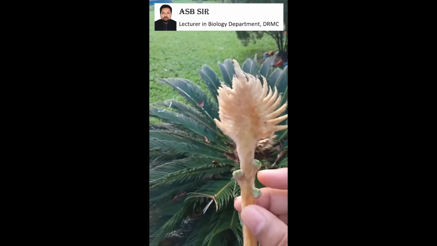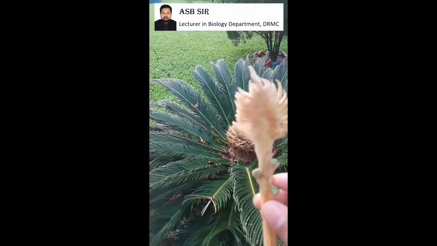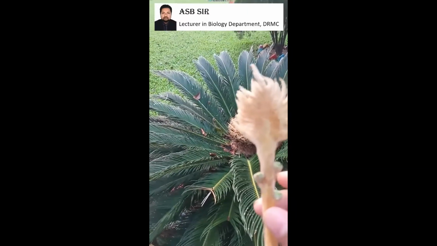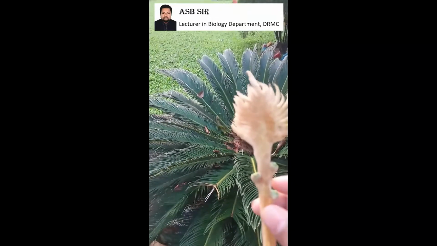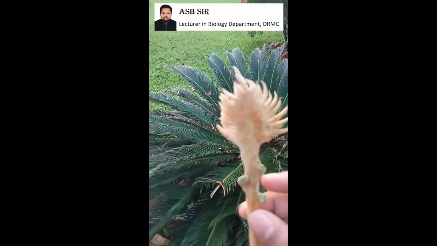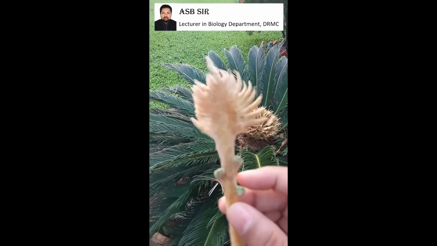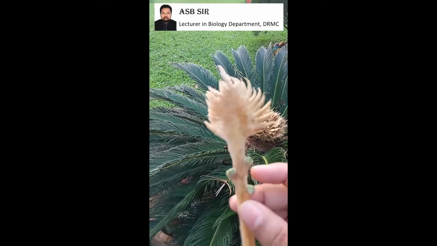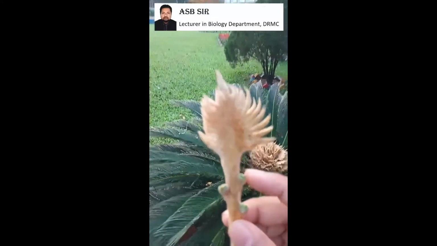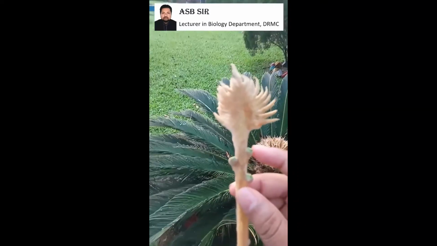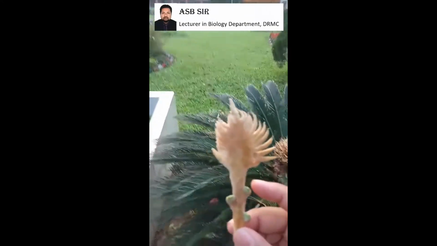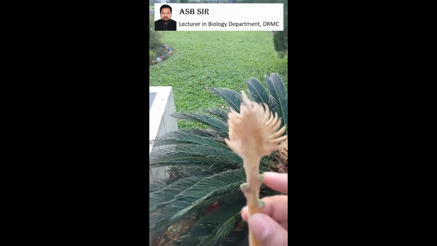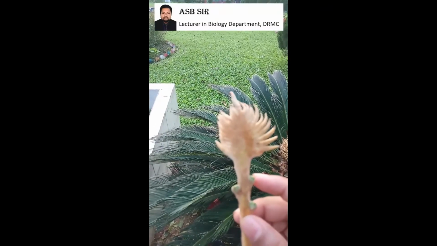After maturation of the strobilus, inside the strobilus there is microsporophyll, and microsporophyll contains sorus, and inside sorus there is sporangium, and inside sporangium there is spore mother cell, and spore mother cell produces microspore, and microspore produces multicellular sperm, and this sperm fertilizes the ovum and produces zygote, and inside the ovule the zygote produces embryo.